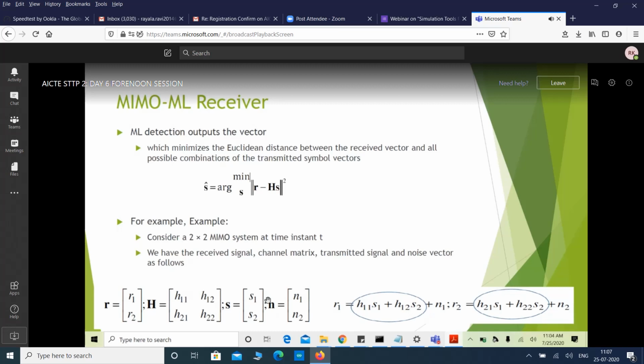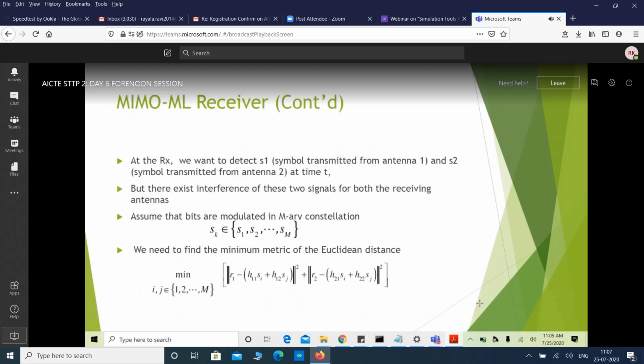If we elaborate this one, r equal to hs plus n, we have r1 as this one. R1 is nothing but h11 s1 plus h12 s2 plus n1. R2 is having h21 s1 plus h22 s2 plus n2. We can see that both r1 and r2 consist of s1 and s2. Okay, how to separate them? This is the problem of MIMO detection.